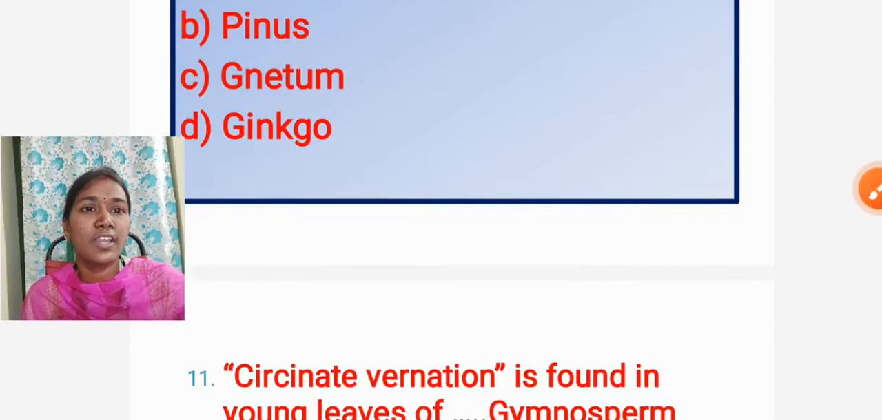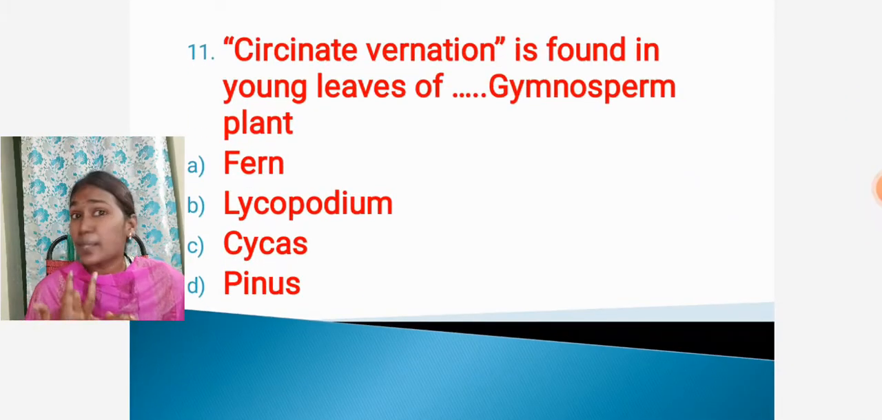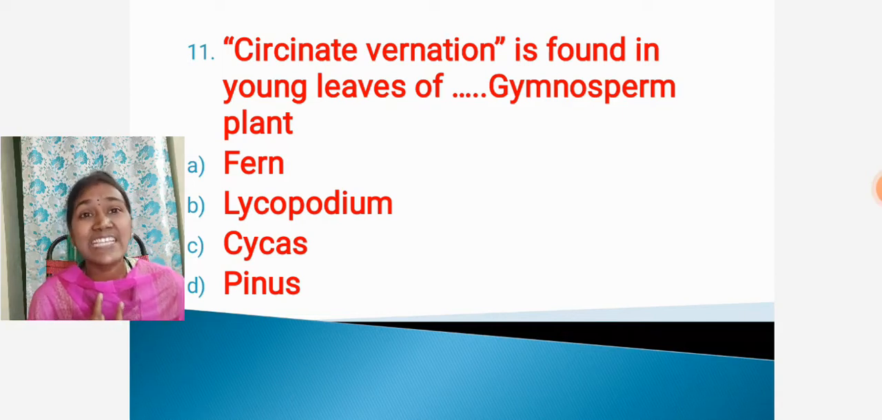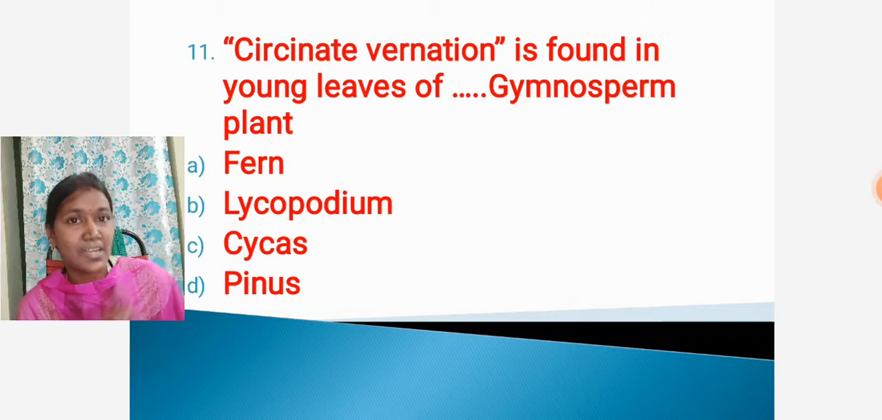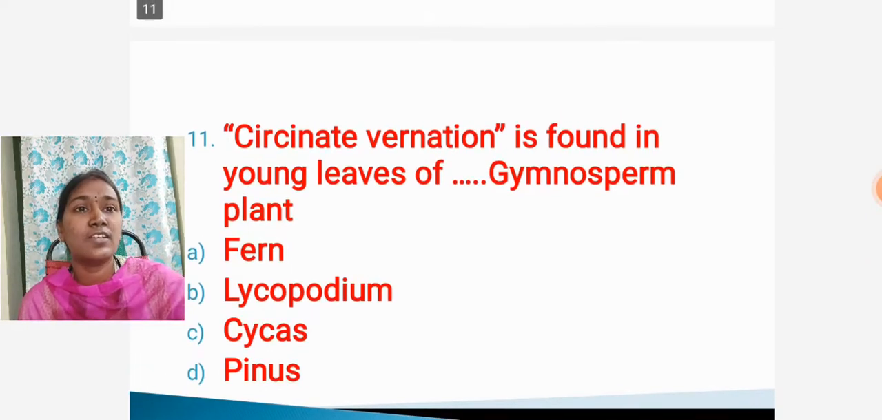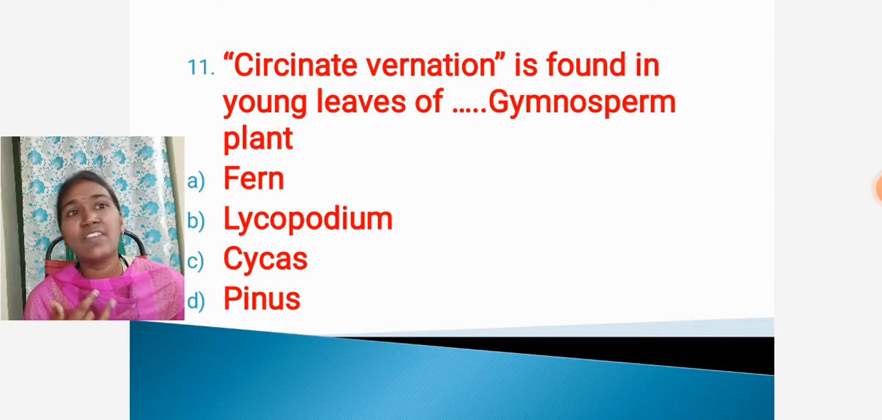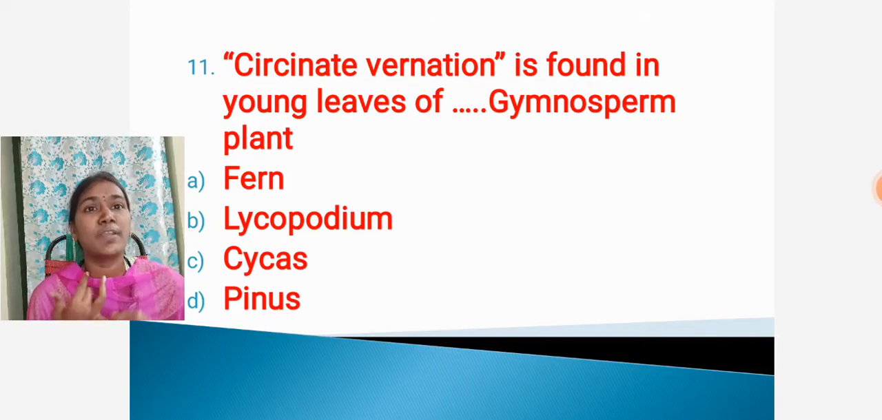Then going to the next question, it's a very important question, also observed in the general characters of the vegetative part under the leaf morphological character, that is the circinate venation. Circinate venation is commonly a pteridophytic character, but it's also observed in the gymnosperms. Circinate venation is found in young leaves of dash gymnospermic plant.